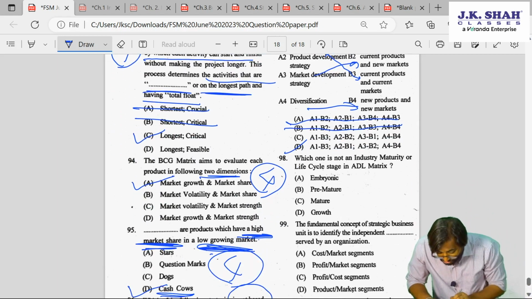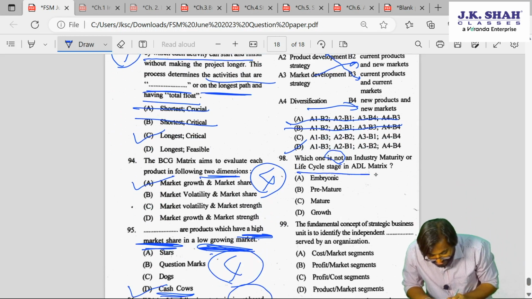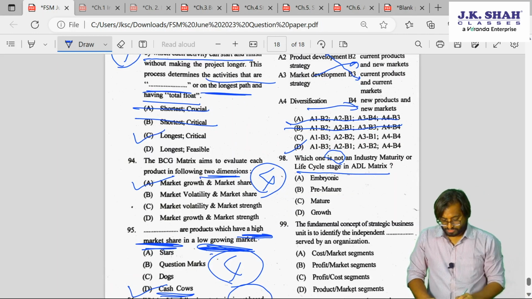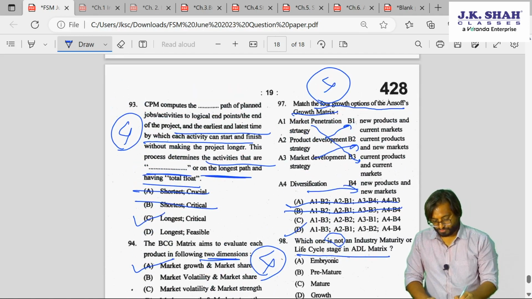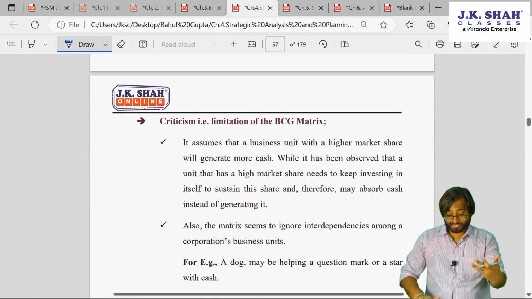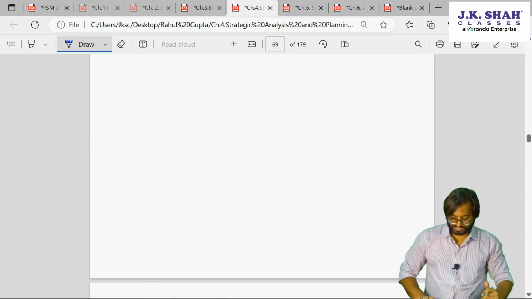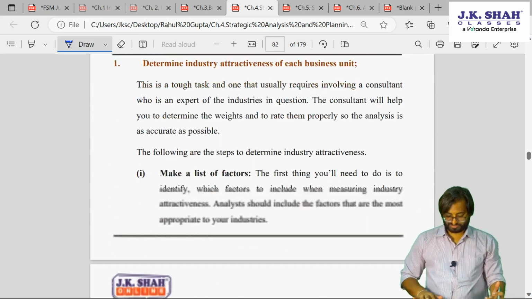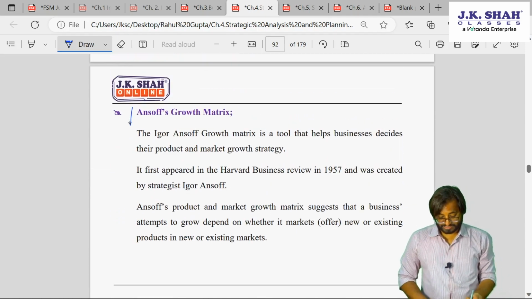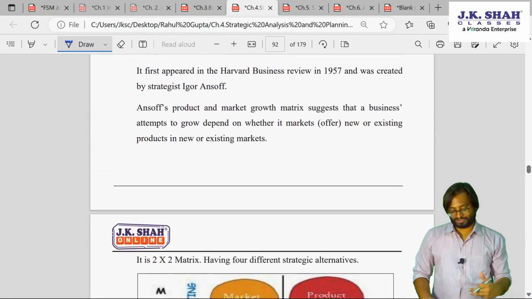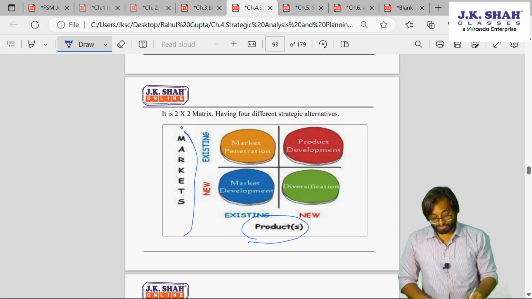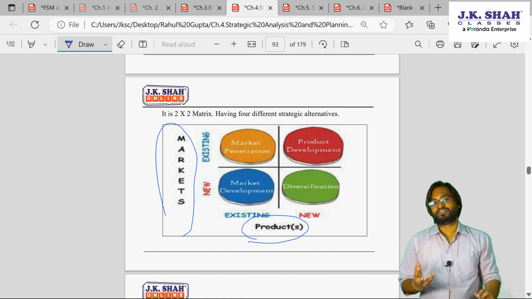Which one is not industry maturity or life cycle stage in ADL matrix? Do you remember ADL matrix? Again, this was chapter 4, guys. Just to tell you, this is also chapter 4 NSOF. You want, I can show it to you. It's just that your and my both time will be spent scrolling. Otherwise, it's okay. If you have studied, you might know this. Generally, what happens, students don't study this subject. They enjoy doing FM, and honestly speaking, FM is practical, so students enjoy. But you have to study a little bit of SM also, right? You have to study for 40 marks.